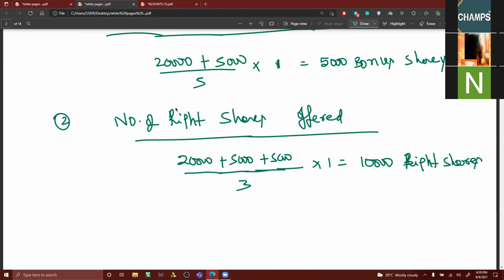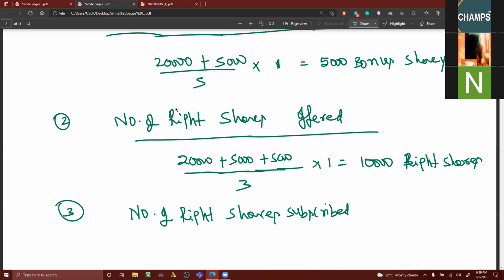Point number 3. Number of right shares subscribed and amount paid.